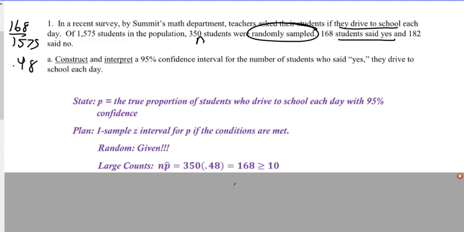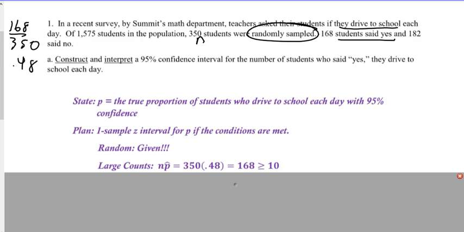Okay, so remember, it's just like getting a grade on a test. The top number is your score, the bottom number is what the possible was. So there was a possibility of 1,575. I'm sorry, my bad. I just screwed that up. It wasn't 1,575. It was out of 350. That makes way more sense. That's about half. Sorry about that. So there were 350 students sampled. 168 said yes.